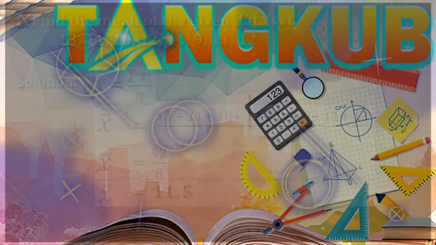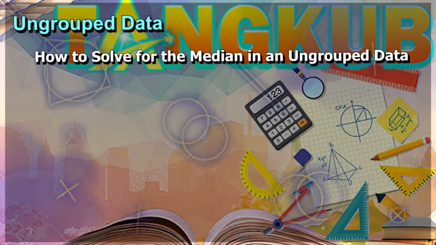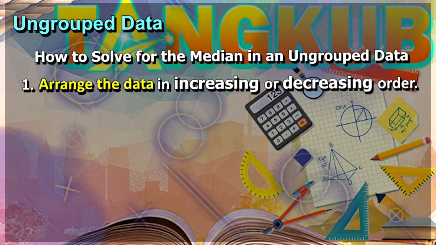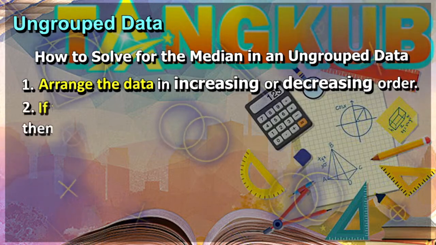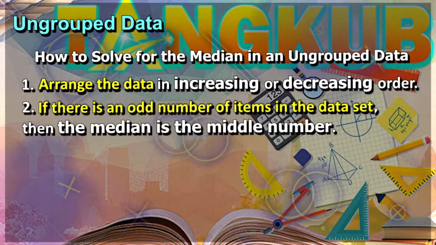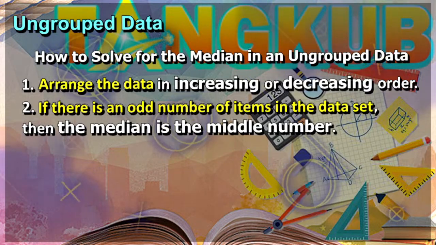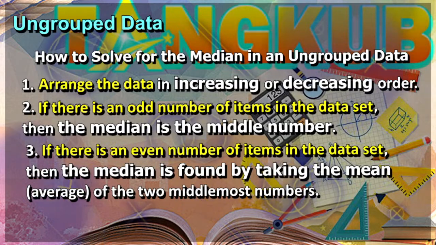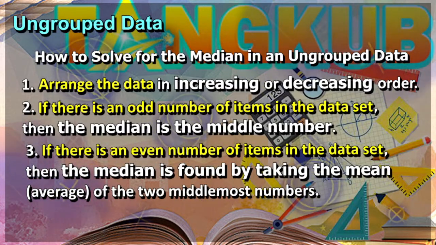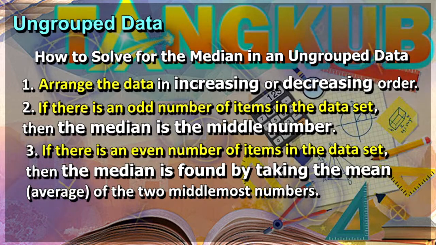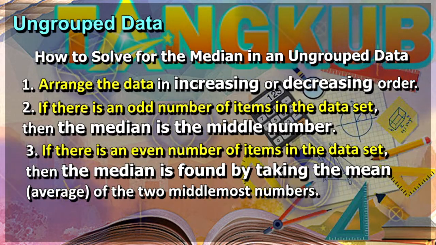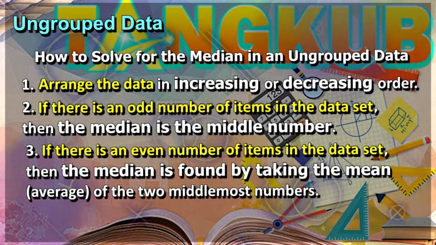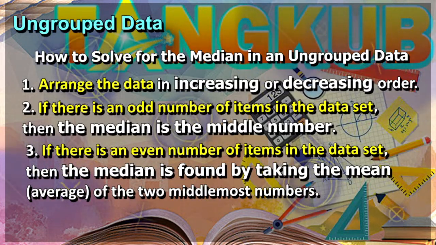Now, how are we going to solve for the median in an ungrouped data? Here are the steps. First, arrange the data in increasing or decreasing order. If there is an odd number of items in the dataset, then the median is the middle number. And lastly, if there is an even number of items in the dataset, then the median is found by taking the mean, or the average, of the two middlemost numbers. Let us have an example.